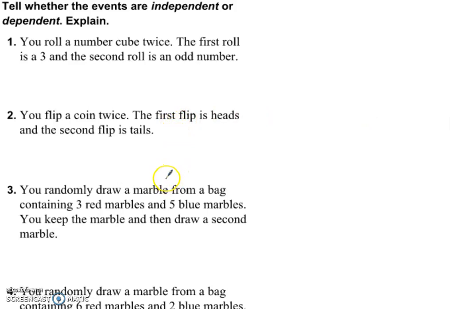So for number 1, it says you roll a number cube twice. The first roll is a 3, the second roll is an odd number. And we really want to ask ourselves, is the second roll dependent upon the results of the first roll? And in this case, the answer is no. The shape of the cube doesn't change. If you roll a 3 in the first one, you can still roll the 3 in the second one. These events are independent.